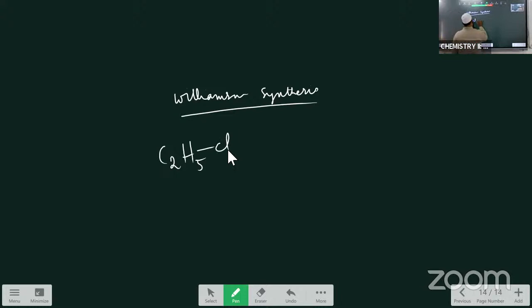When it is heated with sodium ethoxide, C2H5ONa, this is the compound. When alkyl halide, that is ethyl chloride, is heated with sodium ethoxide, what reaction takes place?